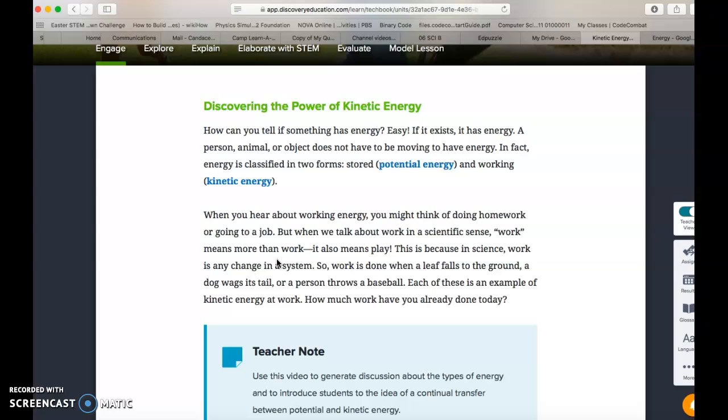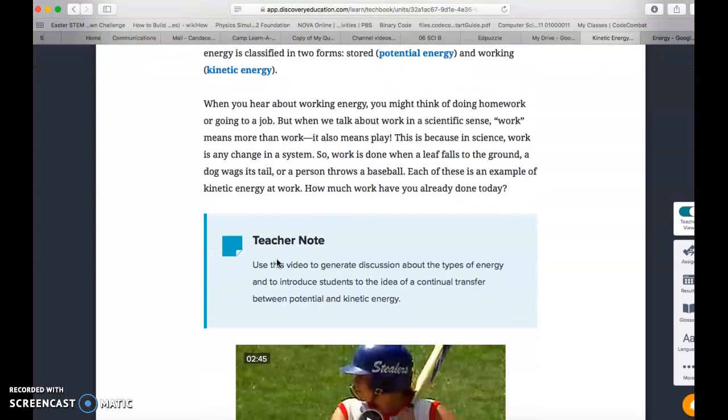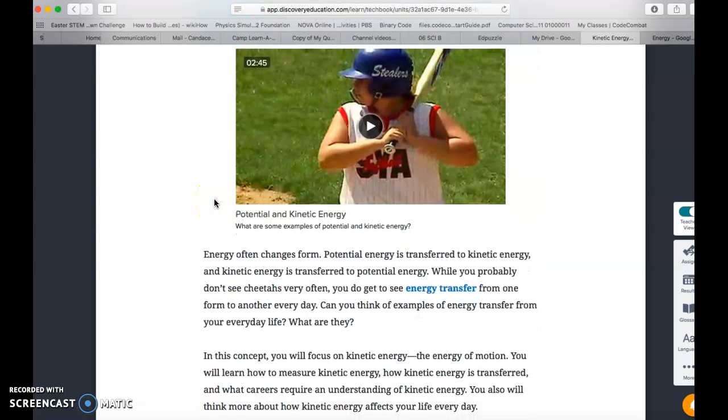When you hear about work and energy, like I've said in the last lesson, a lot of you might think of homework as work, but according to our scientific definition, work means a change in the system, an actual movement of something. So homework is not necessarily work according to the scientific definition. However, when a leaf falls to the ground out of a tree, when a dog wags its tail, if I throw a ball up and down, those are all work because I'm changing the state of something. It moved, it changed location. And so those are all examples of kinetic energy in work because things are moving, okay? So work is already happening.